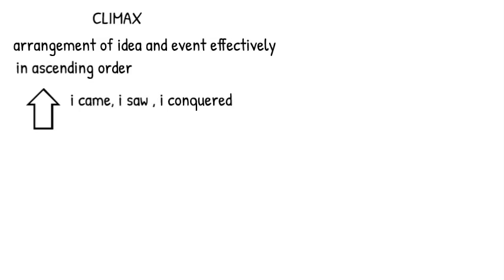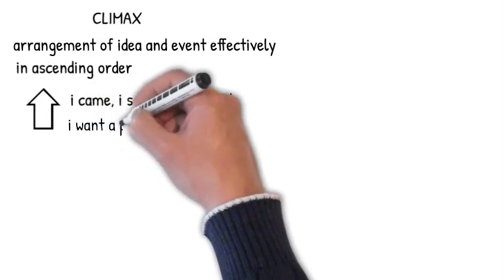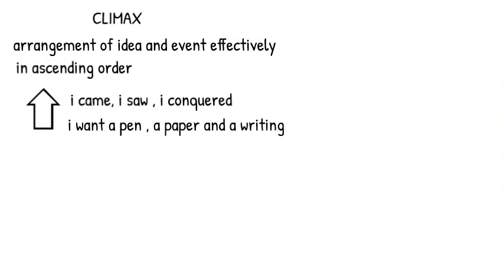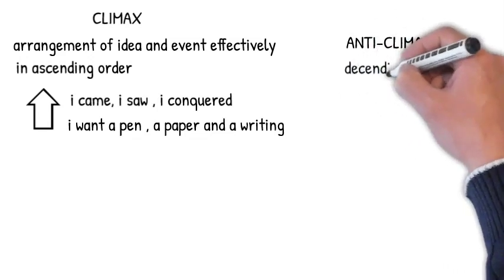Another example, I want a pen, a paper, and a writing pad. Number 8, anticlimax. Anticlimax is the opposite of climax. Here, ideas and events are arranged in descending order.